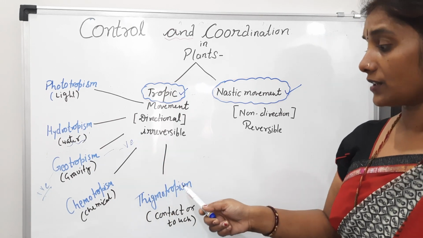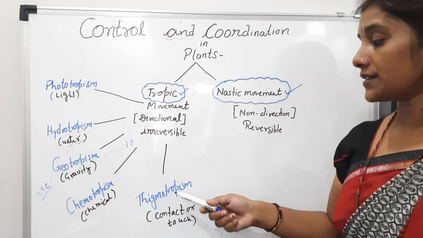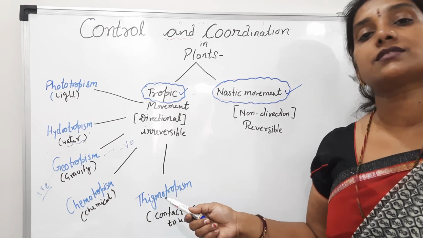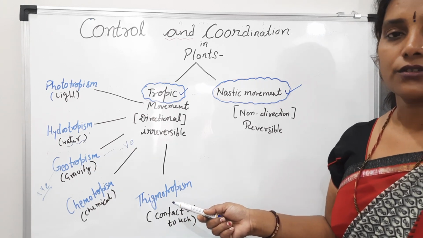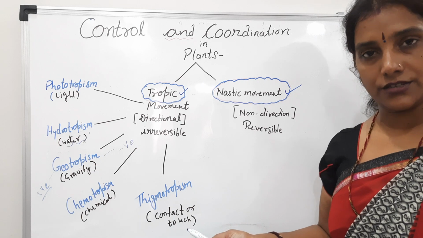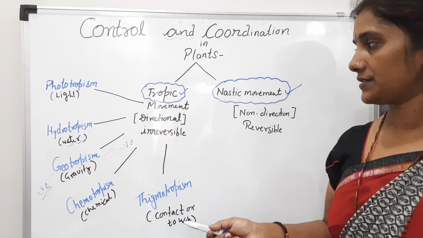If we talk about thigmotropism, students, what is the meaning of thigmotropism? It is shown by plants which need support to grow. So they give the response towards contact or touch, like the plants which have a weak stem, students.